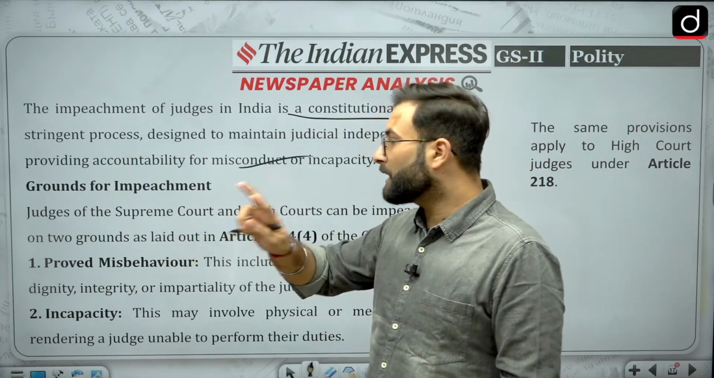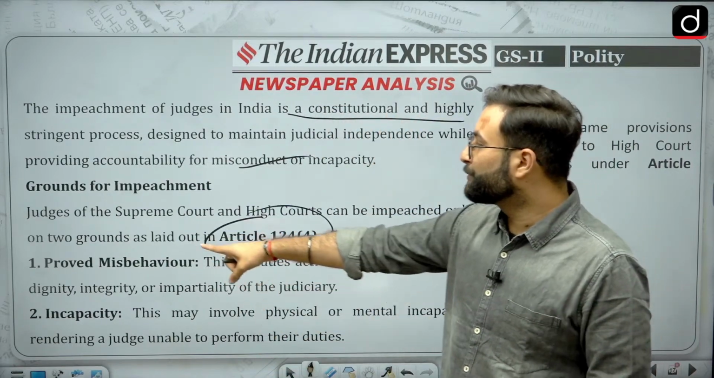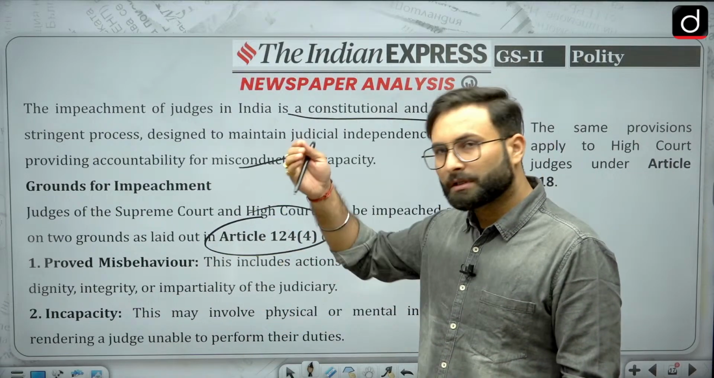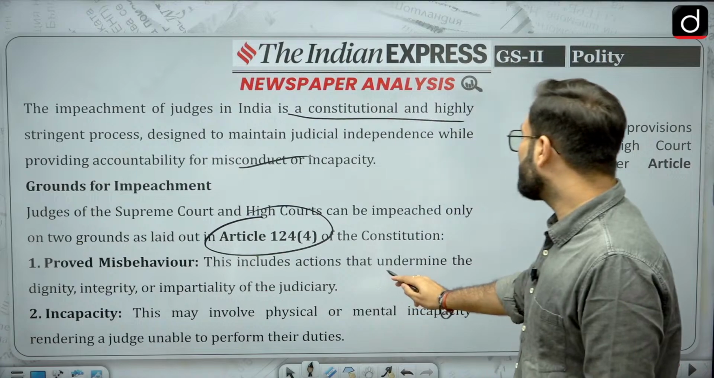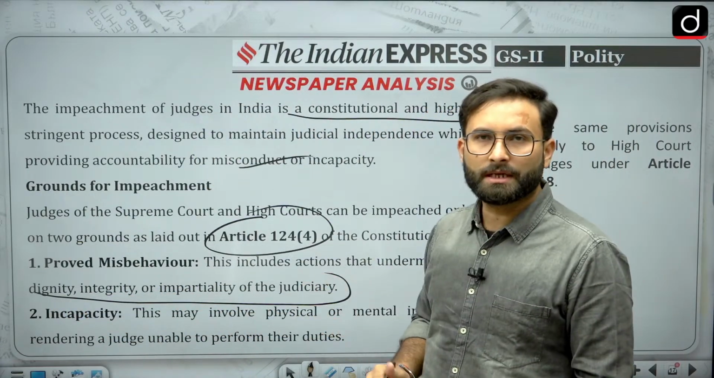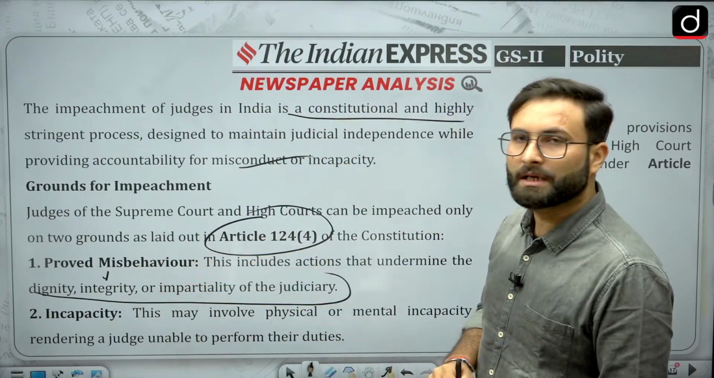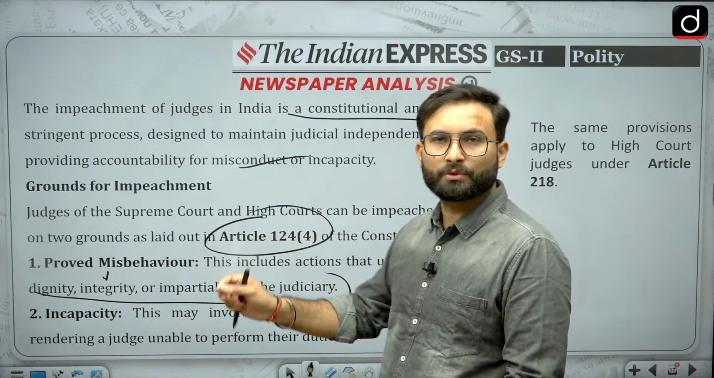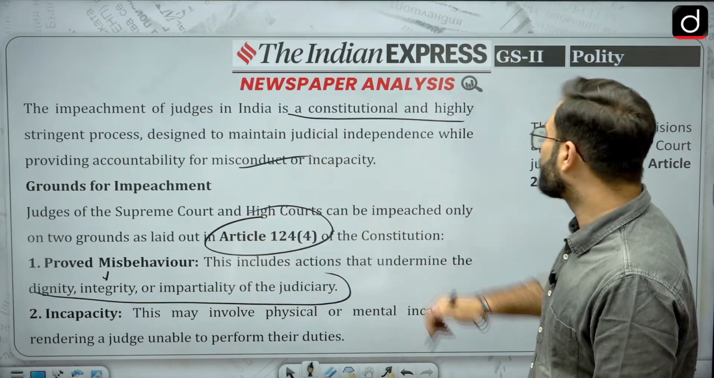If we talk about grounds, there are two grounds mentioned in Article 124 clause 4, that is proved misbehavior and incapacity. Now these are not defined there, but with time some interpretation has been taken that this includes that the dignity, integrity or impartiality of the judiciary is ignored. Okay, so that is your proved misbehavior. Second, when we are talking about incapacity, that is physical or mental incapacity with respect to the capability of discharging the duty of a judge. Okay, so these are the two grounds.